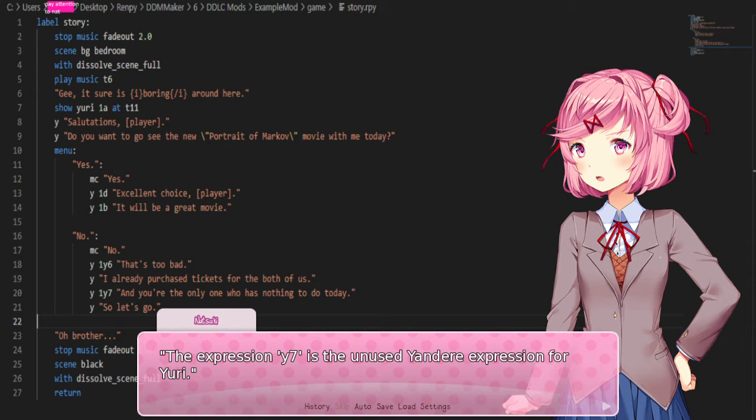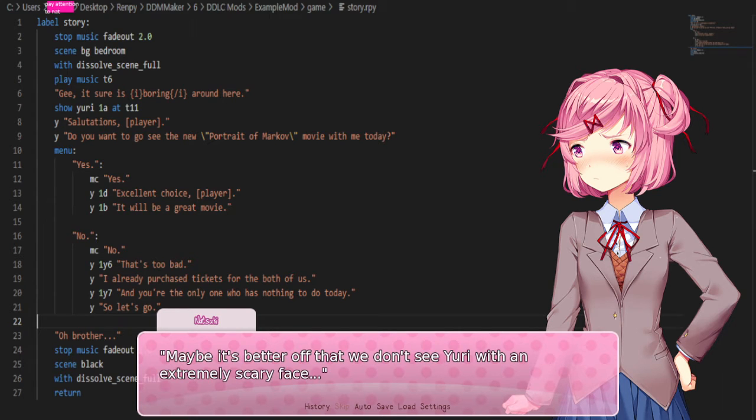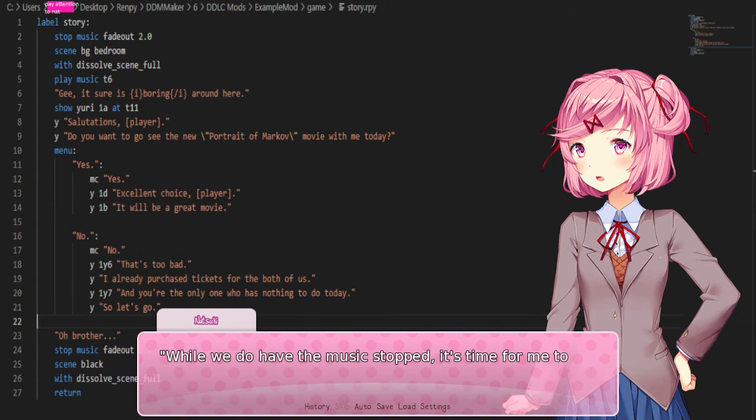The expression Y7 is the unused yandere expression for Yuri. It actually does make her look furious. Or makes her look furious is what it said. Despite the expression being defined, this asset is never used in-game. I wonder why that expression was never used. Maybe it's better off that we don't see Yuri with an extremely scary face.